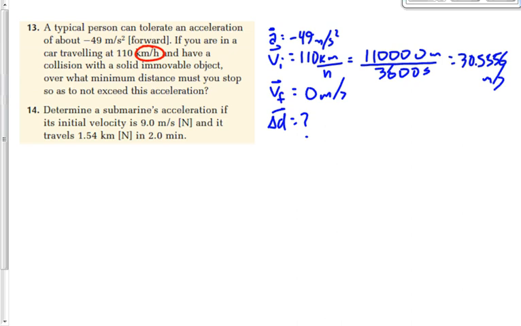This is a group B problem, right? It's acceleration, deceleration specifically, but which of the group B equations do we want to try for this one? They're all valid. Which one do you think is going to work the best? How about this one? A is equal to delta V over delta T. Do we know what A is? Sure. Do we know what delta V is? Well, pretty much, right? VI and VF.